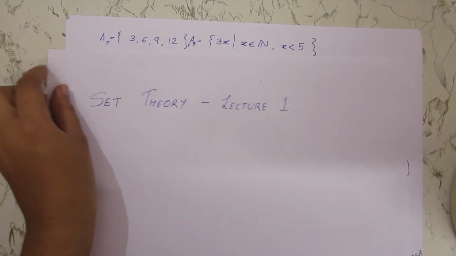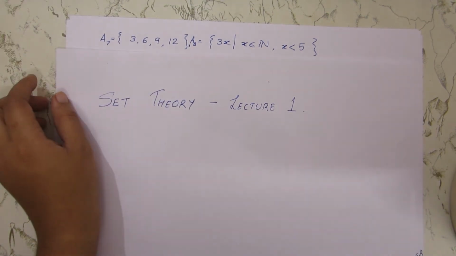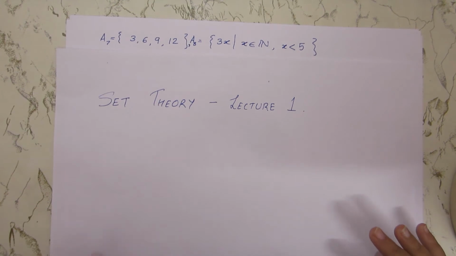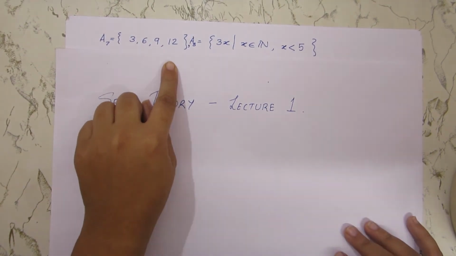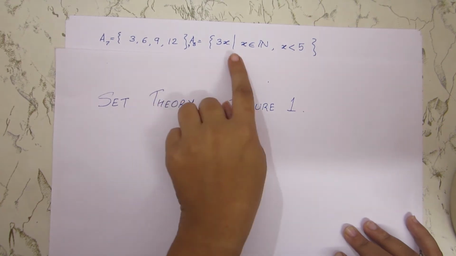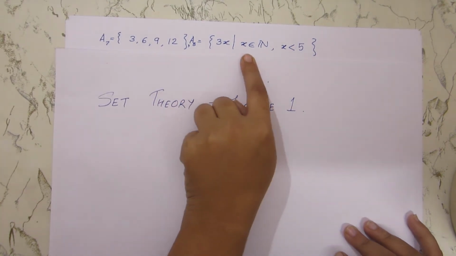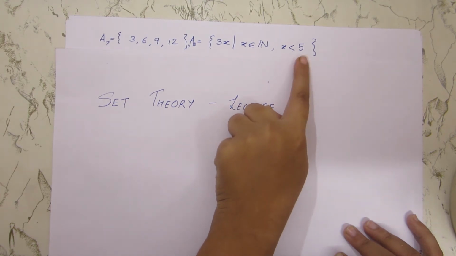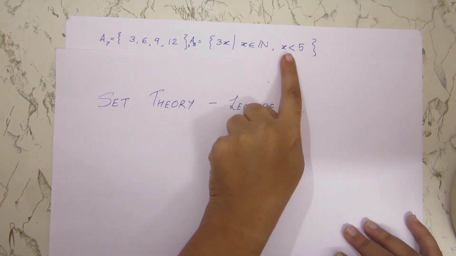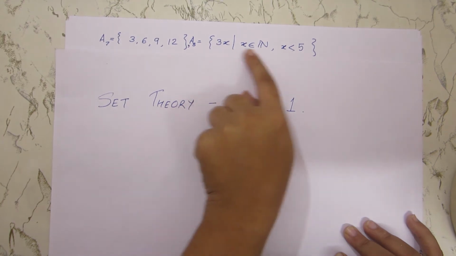Okay. Then let us see A7. A7 is 3, 6, 9, 12. And A8 is all those 3x such that x is a natural number and x is less than 5. So what does this set mean?